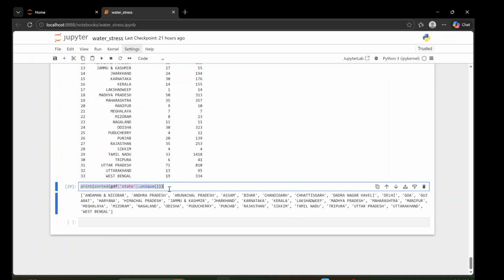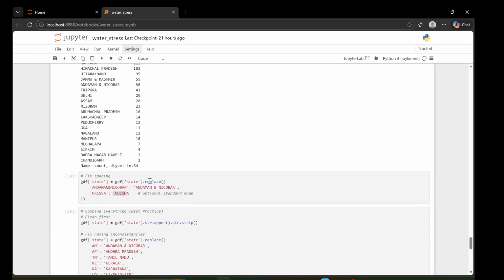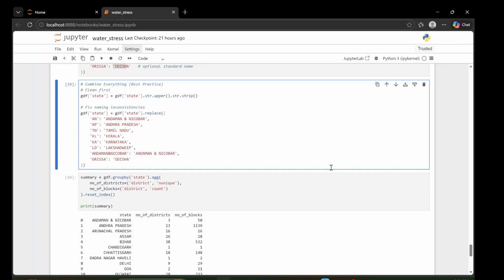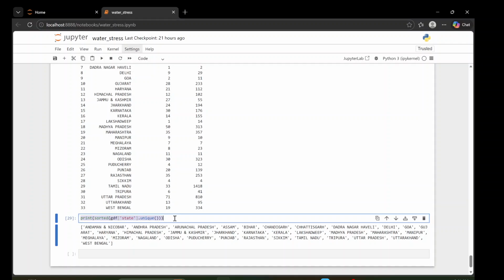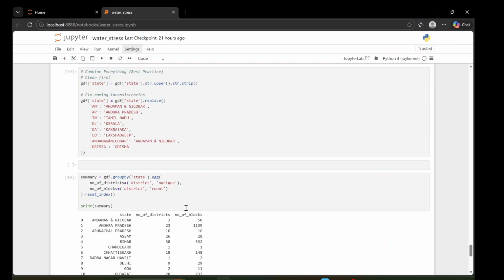Okay, I should have done this earlier also, but no problem. Basically I should write this one here. Control X, and I will put it here.